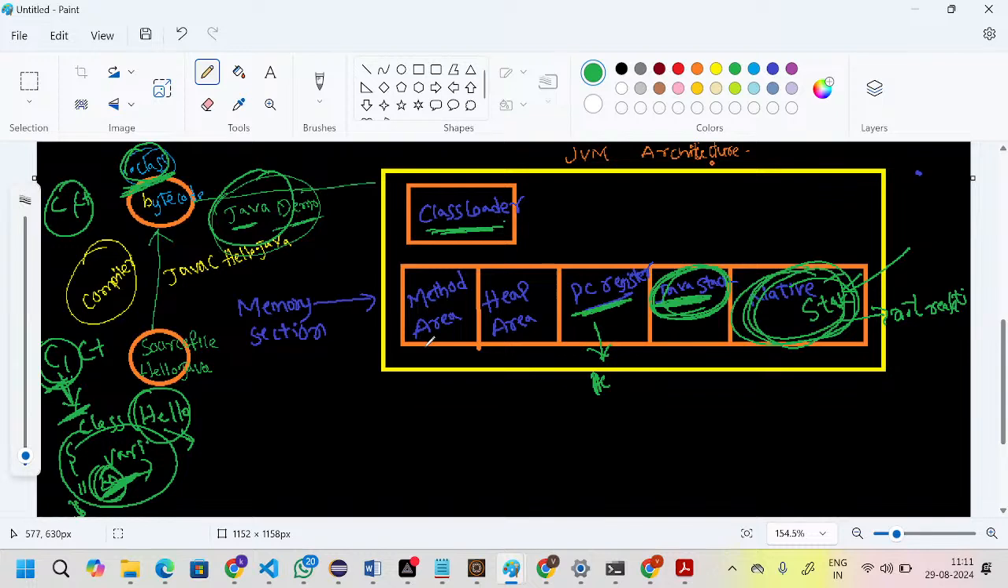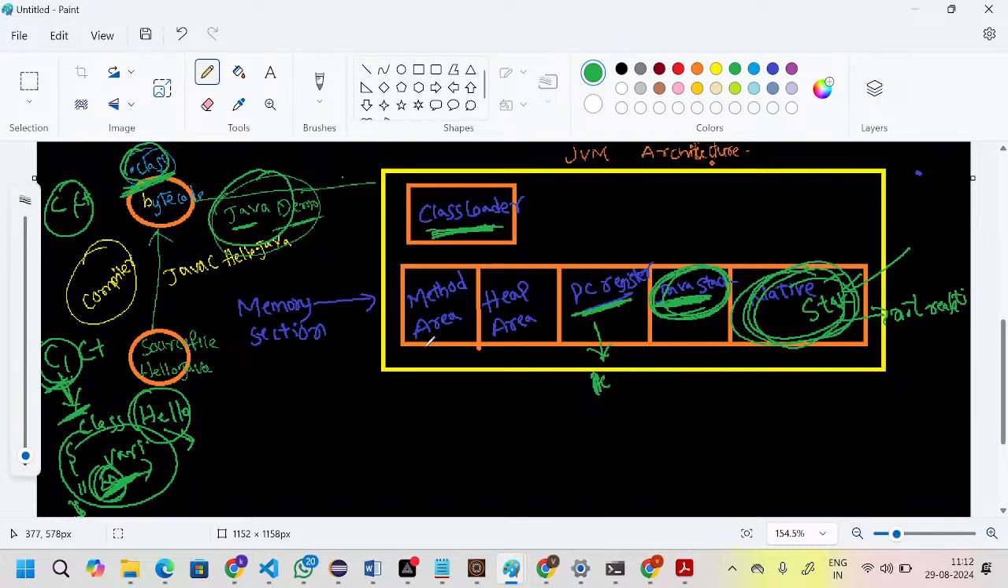I will explain one more time. The class loader is the component. The main purpose of the class loader is that it will load dot class files into the JVM. This is the JVM architecture, right? It will take them and give them to the memory sections. This is the entry point of the JVM architecture. It will load dot class files into the JVM.